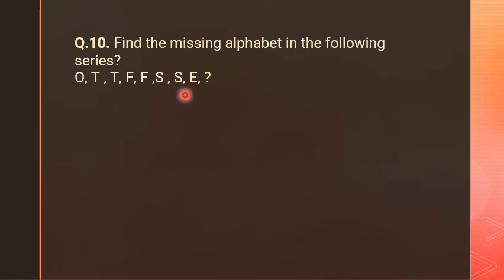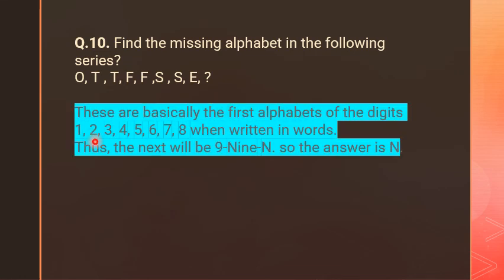Obviously, after 8, it's 9. These are basically the first letters of the digits 1, 2, 3, 4, 5, 6, 7, 8 when written in words. Thus the next will be 9, that is N-I-N-E. So the answer is N. You have to write down the answer N.